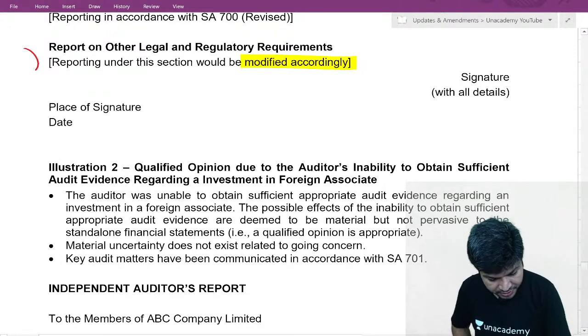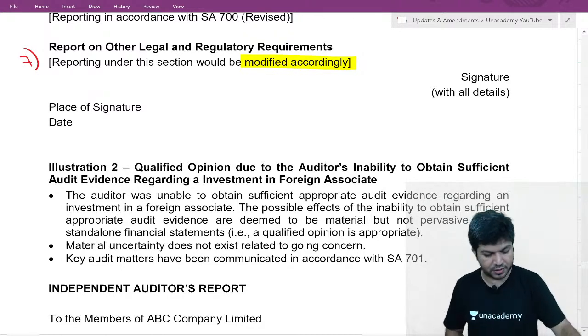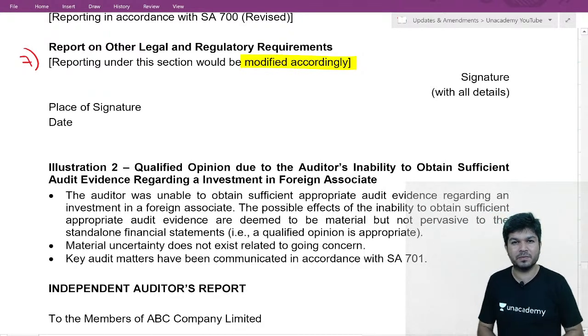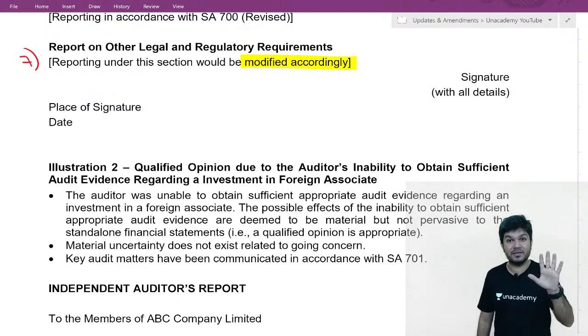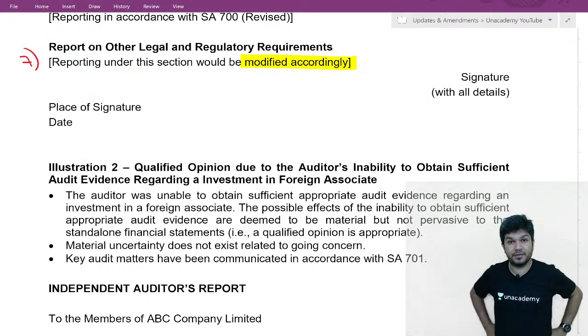This is the seventh change. In your other reporting responsibility, section 143 subsection 3, there are 10 matters. The fifth one was whether the financial statements comply with accounting standards.